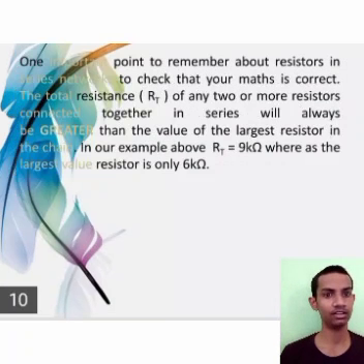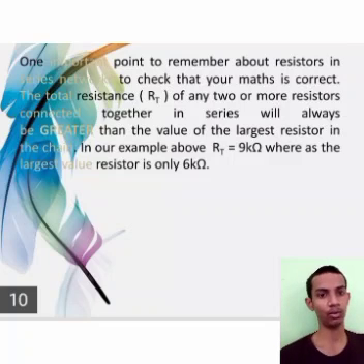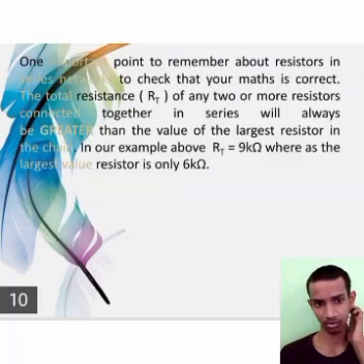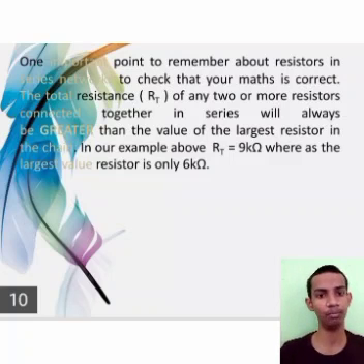One important point to remember about resistors in series networks, to check that your math is correct: the total resistance RT of any two or more resistors connected together in series will always be greater than the value of the largest resistor in the chain. In our example above, RT is equal to 9 kilo ohm, whereas the largest value resistor is only 6 kilo ohm.